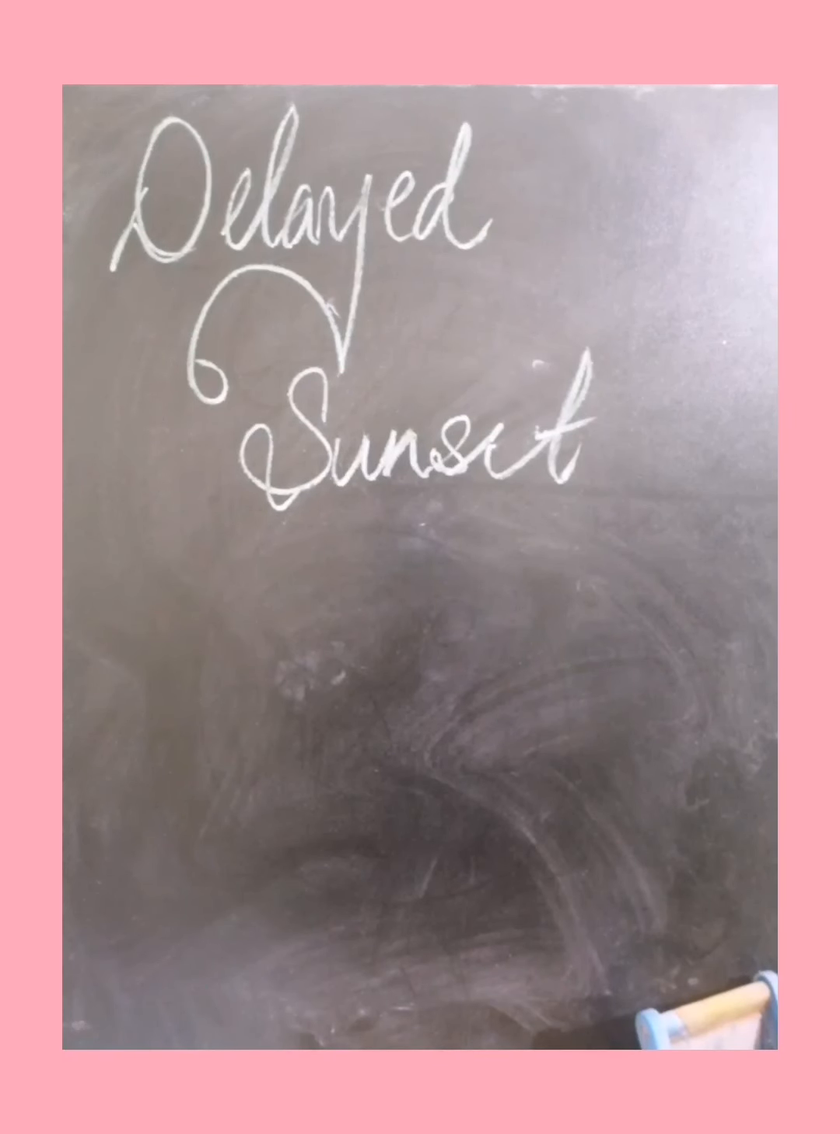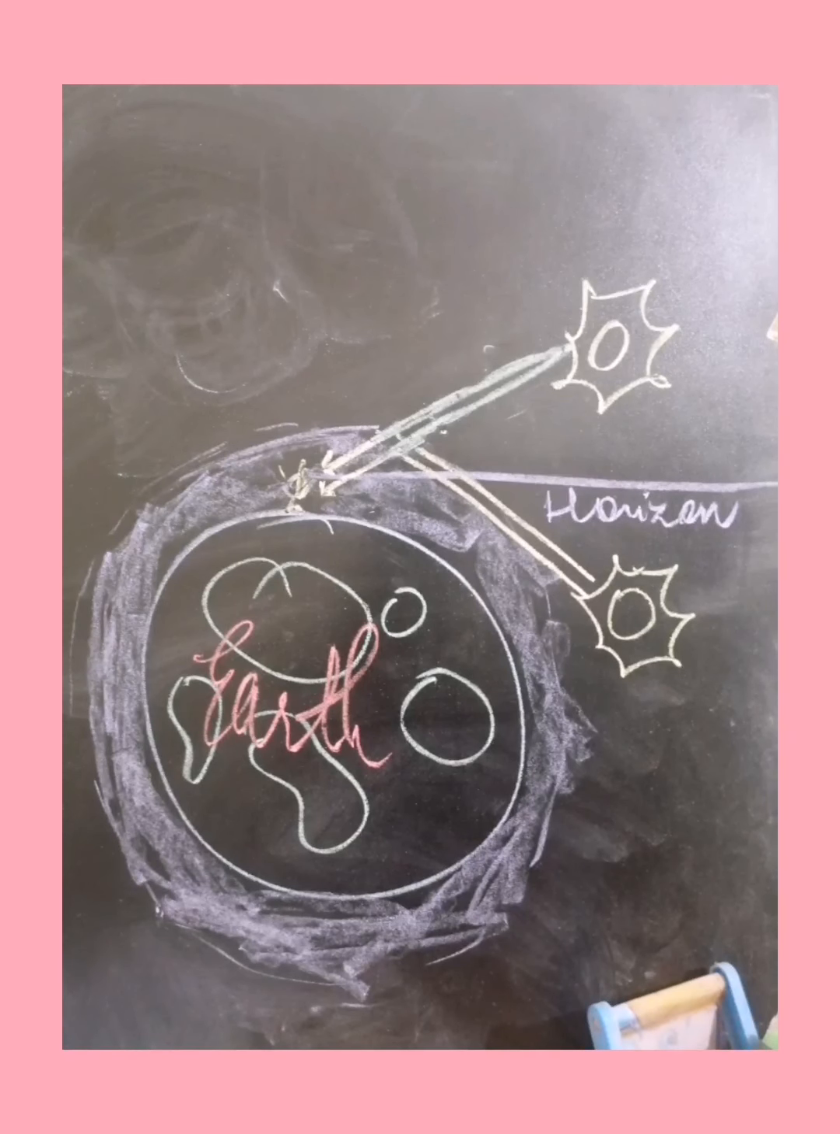Now similarly, we have another term, delayed sunset. It is related to the same thing. You can see the sun above the horizon. Now what happens when the sun goes down, down, and after passing the horizon it goes below the horizon? Still the rays of the sun are there, and after refraction in the atmosphere, the rays go into our eyes. So we can see the sun below the horizon also, after sunset.